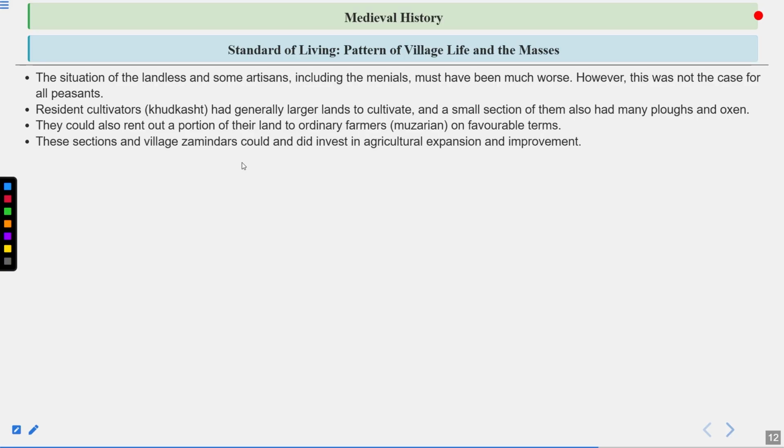These sections and village zamindars could and did invest in agricultural expansion and improvement. So they are also able to do some type of improvements according to their power and position in the villages.